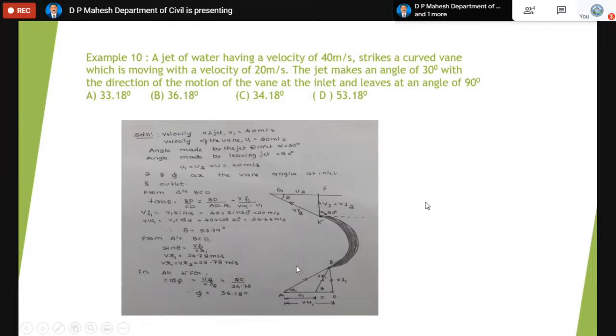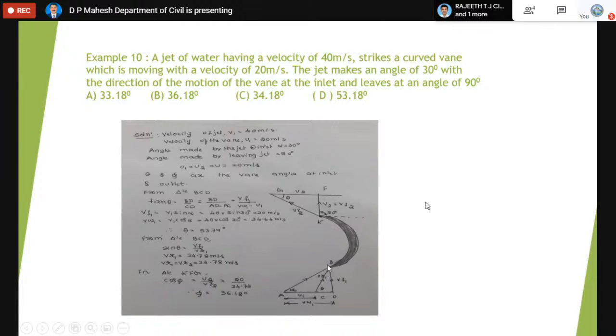Velocity triangle construction procedure plays a very vital role in the field of hydraulics. Then how to draw the velocity triangle? After drawing the line AB, which indicates the magnitude and the direction of the velocity of the jet at the inlet, we have to draw a horizontal line through A. On that line, you must mark a point C such that AC is equal to the vane speed. Vane speed means plate speed, that is 20. AC is equal to vane speed.